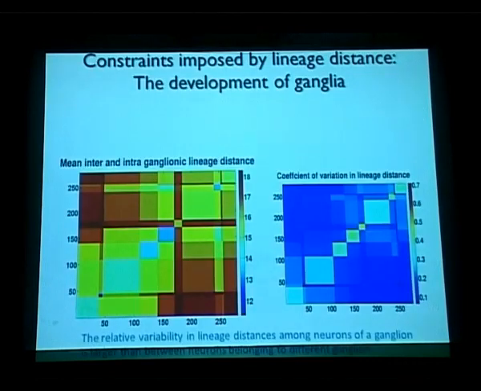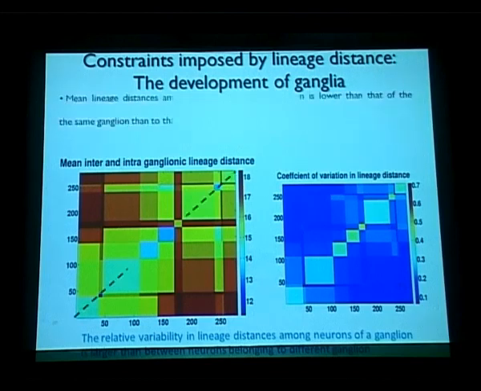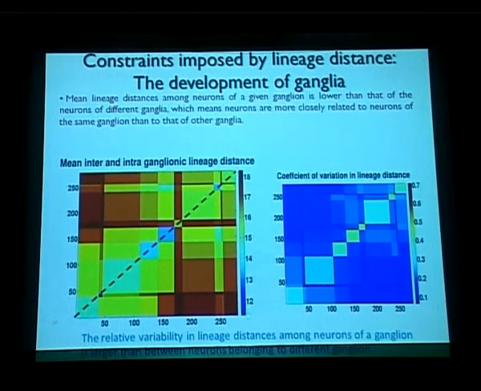So next thing we looked at is what kind of constraints are imposed by lineage distance on the development of ganglia. We started with ganglia. So what we have done here is we have calculated the mean inter and intraganglionic lineage distance, and if you look along this diagonal, you can see the mean of the lineage distance is very low. It's all below mostly 15. So that basically suggests that neurons are more closely related to neurons of the same ganglia rather than neurons of other ganglia.